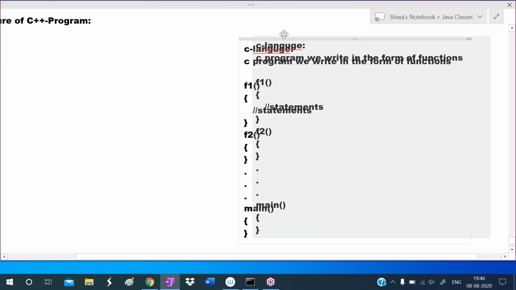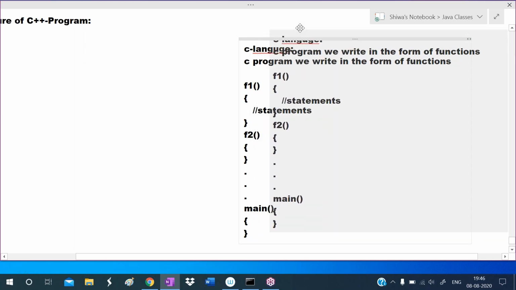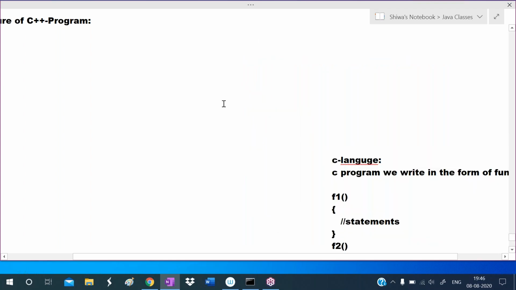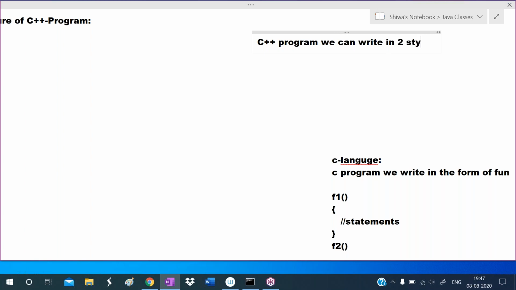Whereas a C++ program we can write in two ways, in two styles. A C program we write in the form of functions. That style is called procedure oriented style. The C++ program we can write in two styles.